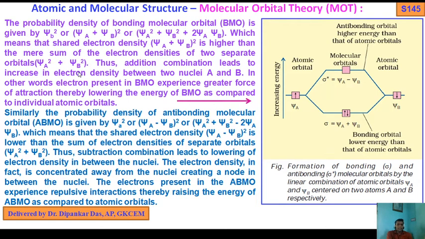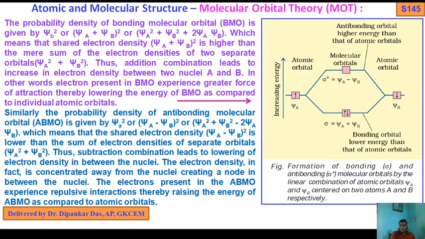Again, the probability density of the bonding molecular orbital is given by psi b square, where psi b means psi a plus psi b.